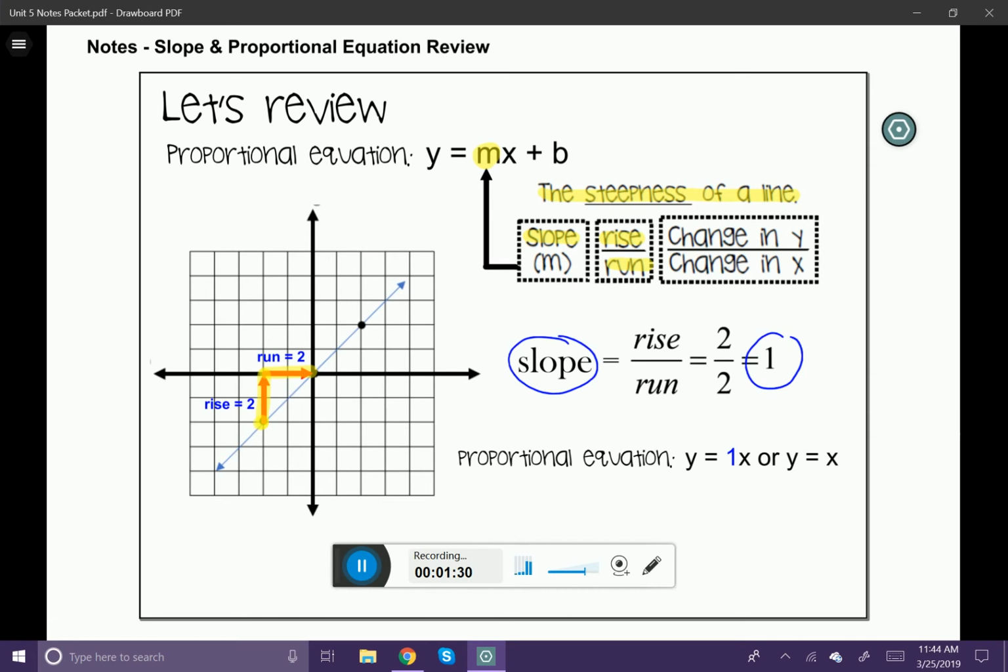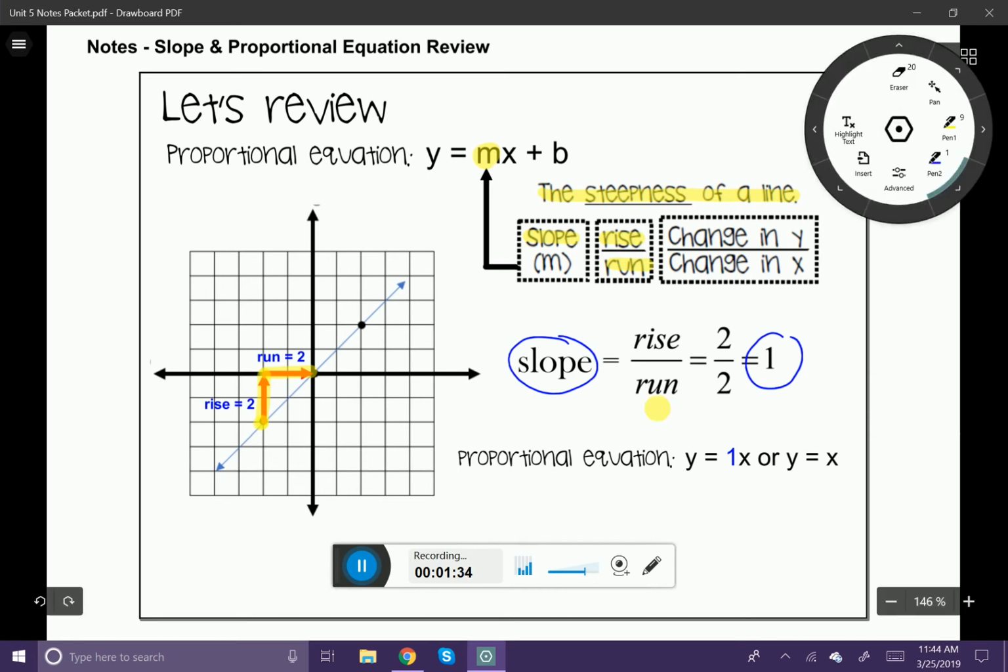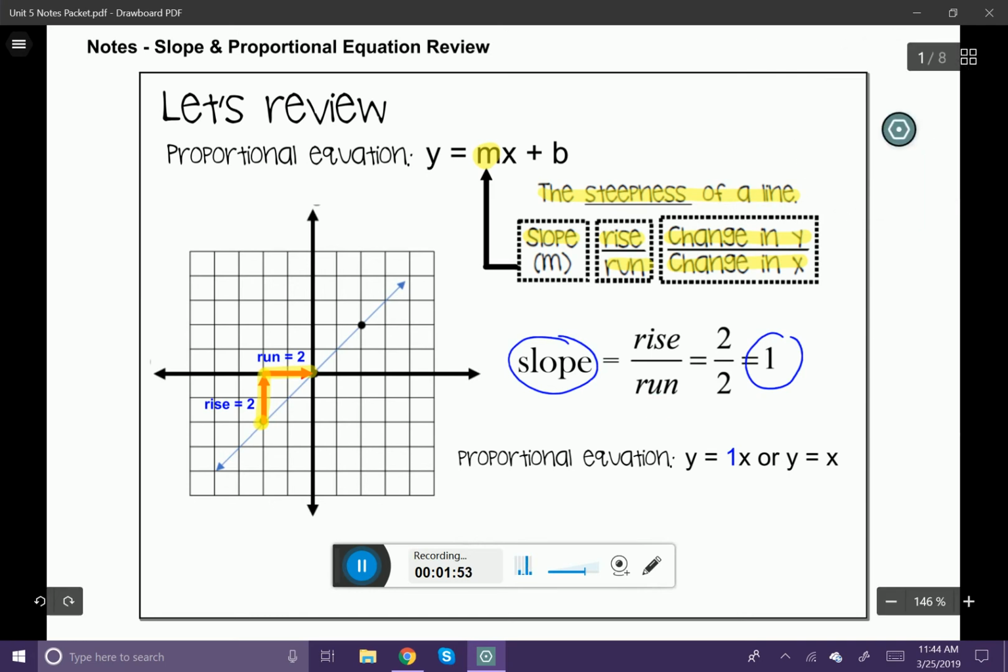Now, it's not always going to be 1. It just is in this example. We can also recognize the slope as this thing called the change in the y over the change in the x. And really what that means is what we just did. The rise represented our changes in the y direction, and then the run represented our changes in the x direction. So just doing a little bit of review of what we learned in the past.